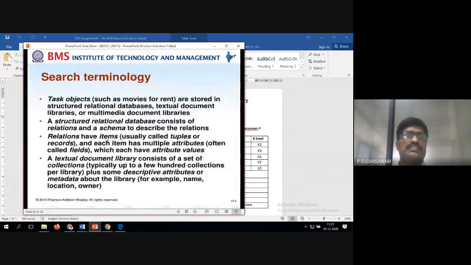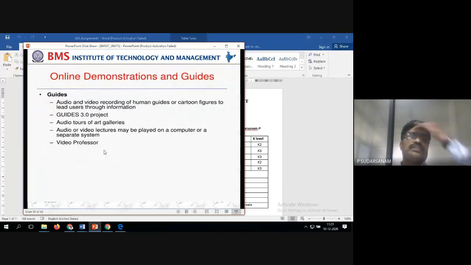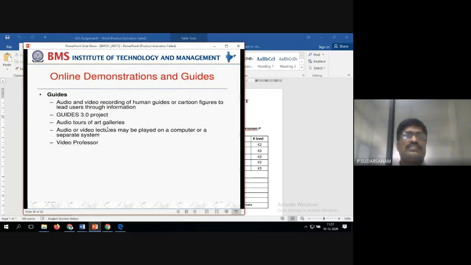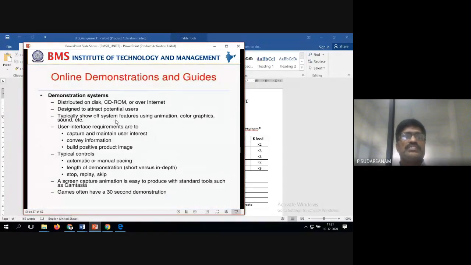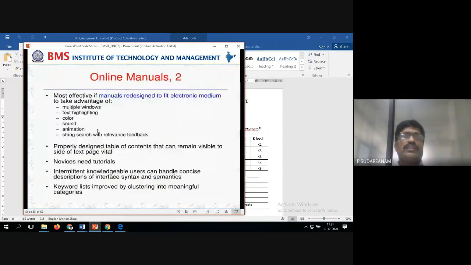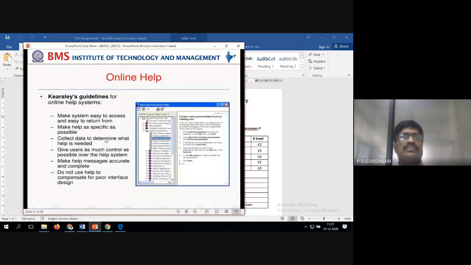So this is the searching terminologies. You can go for online documents also, guidelines. So this is the online demonstrations and the guidelines. That's what they've asked in the examination also, this one only. So online documentation guidelines, demonstrations of the systems, how you are doing, how you are writing. So online tutorials, somewhere they've asked questions on this one only. Online help, manuals 1, manuals 2, all this we have discussed, see here. Next is online help also.